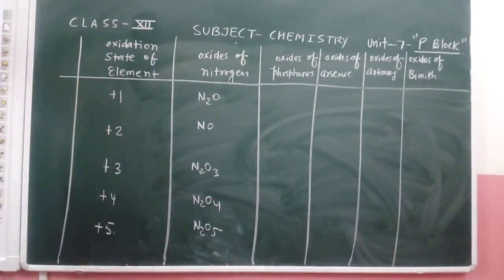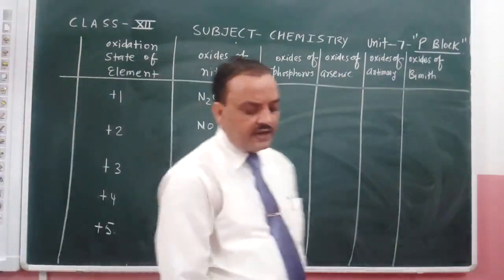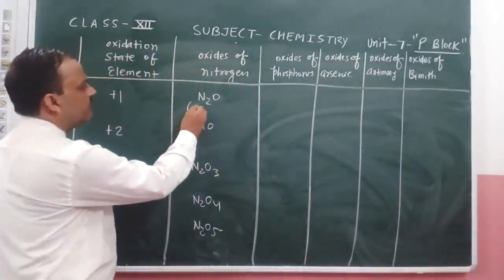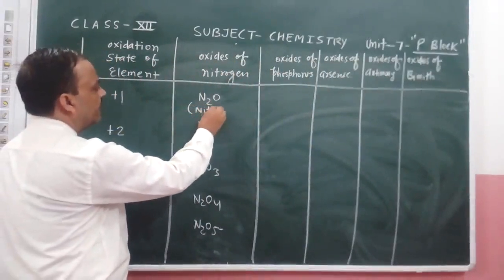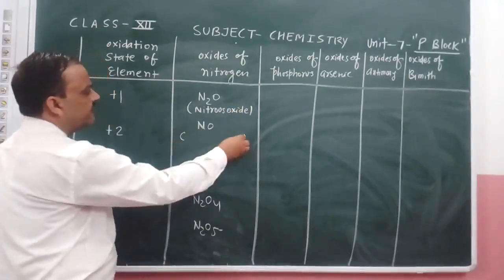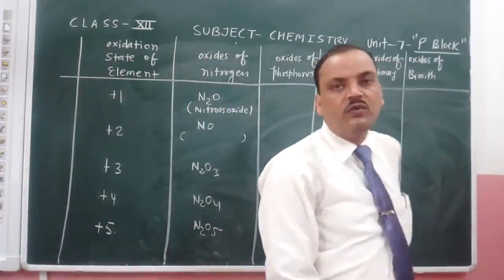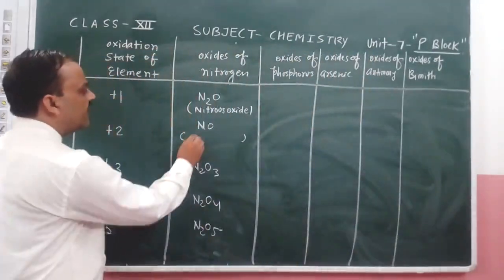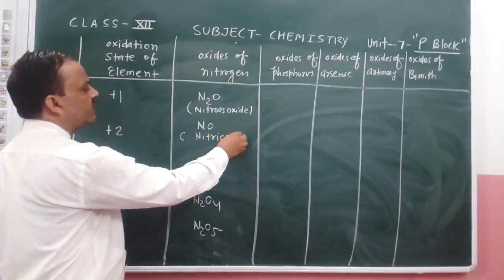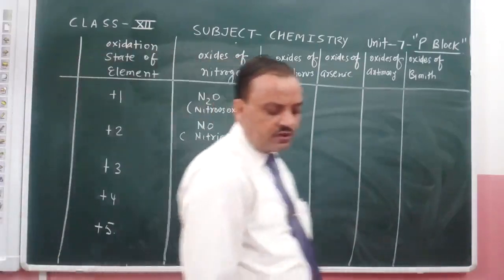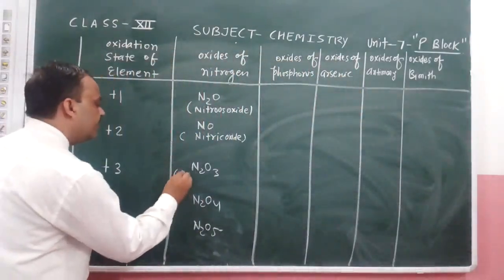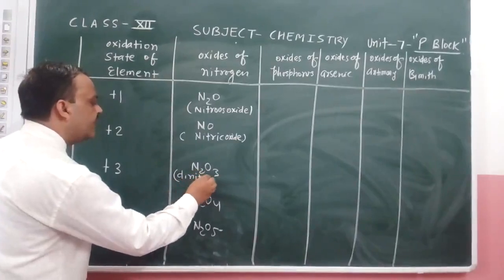What are the names of these oxides? First, N2O is nitrous oxide. Second, NO is nitric oxide. Third, N2O3 is dinitrogen trioxide.